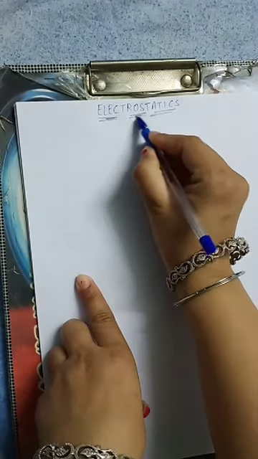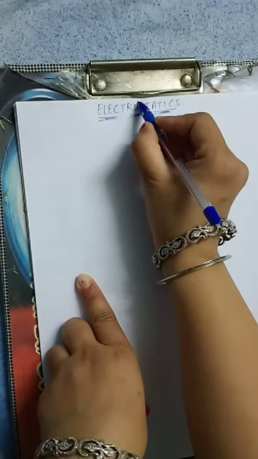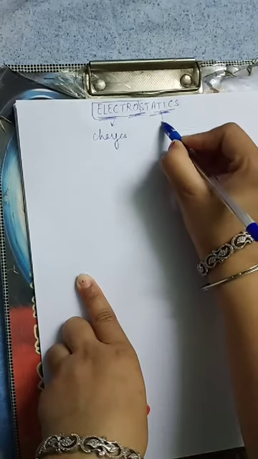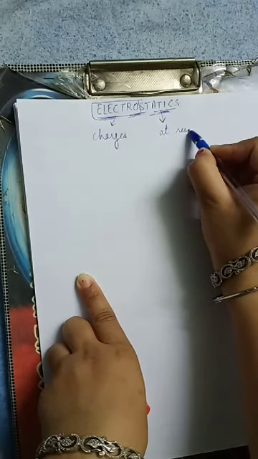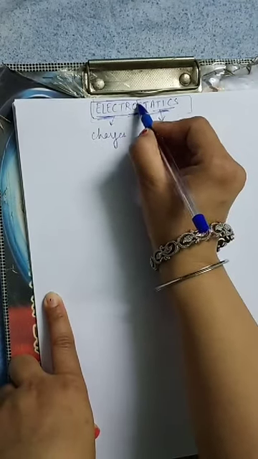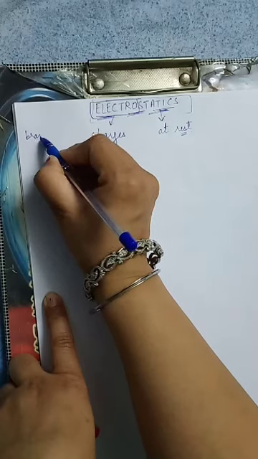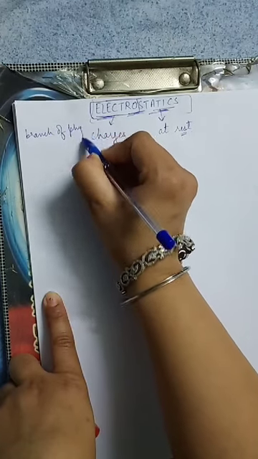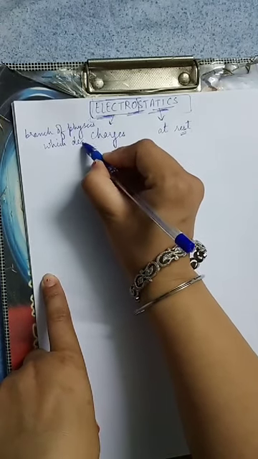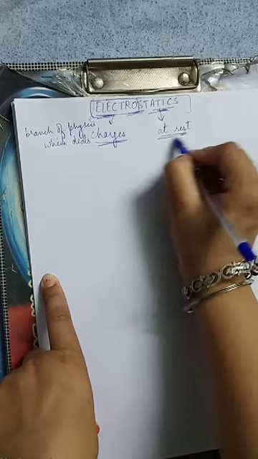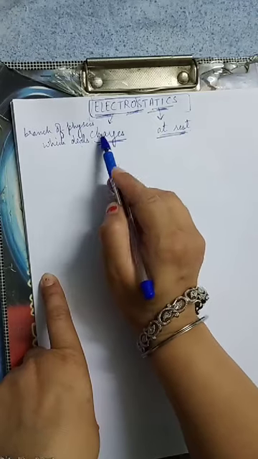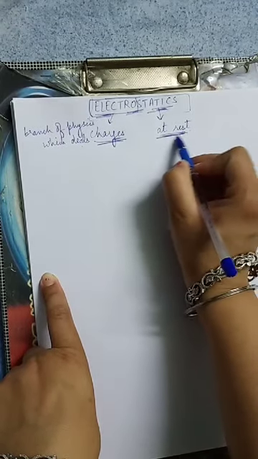Here the word electrostatics means: electro means charges and statics means at rest. So electrostatics is the branch of physics which deals with the study of charges at rest. Is it clear to all of you?